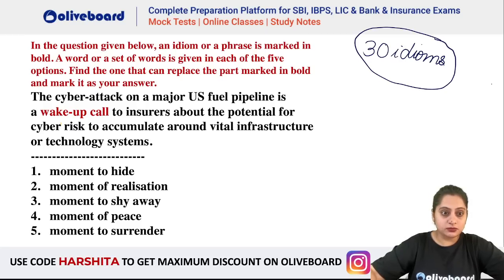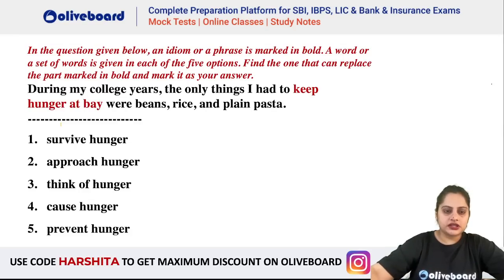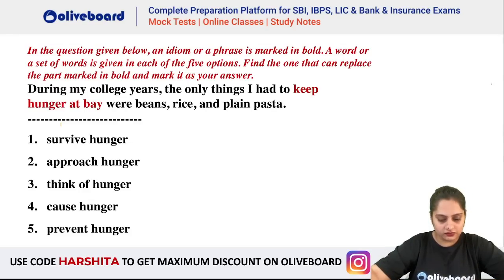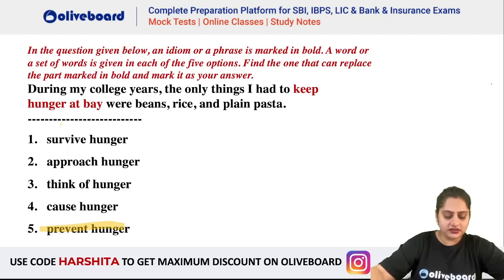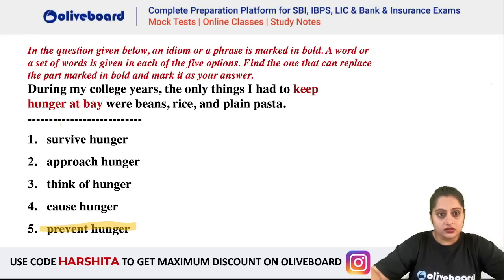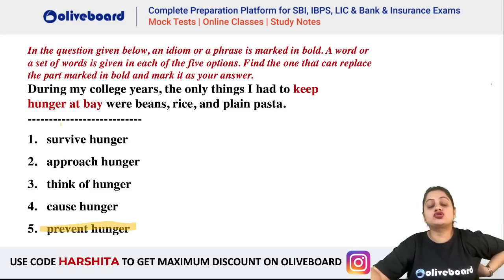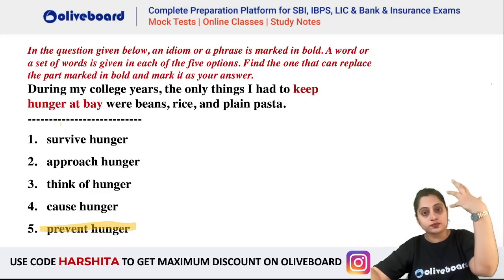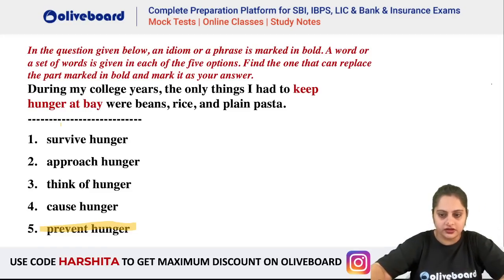So wake up call is a moment of realization. You become aware about something, you realize something, right? Keep hunger at bay. When you keep hunger at bay means you control something so that it doesn't cause you problems. Basically, you prevent hunger. So rice, pasta, beans were the things that used to help me when I was very hungry, that used to prevent my hunger.